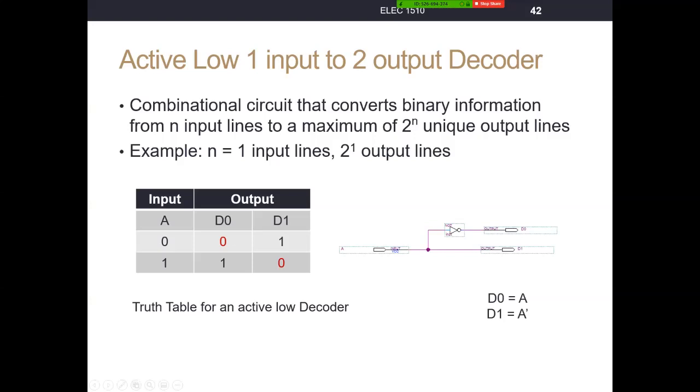So an active low, 1 input to 2 output decoder. Here's our 1 input A. It's going to uniquely generate 0s. It's going to tell us what maxterm value is on the line. When A is a 0, D0 is a 0. Every other output will be a 1. When A is a 1, D1 will be a 0. Every other output will be a 1.